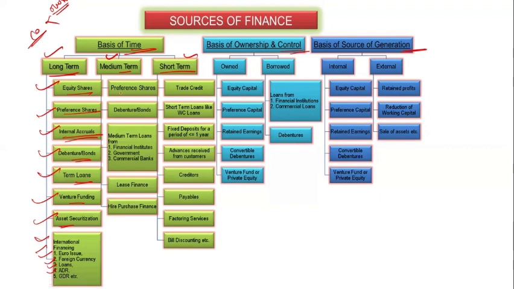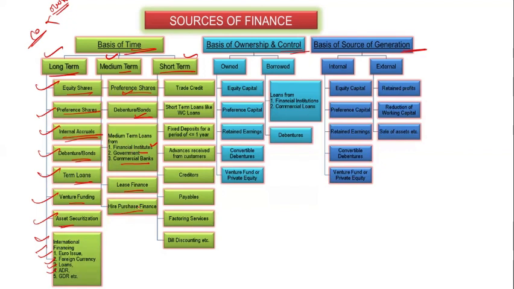Okay, then the medium term finance, having the preferential debenture, is also maybe in the category of medium term. You can see the preference share and debenture share come under the category of medium term. Then the medium term also includes financial institutions and government, they take a loan from the commercial bank, lease financing,